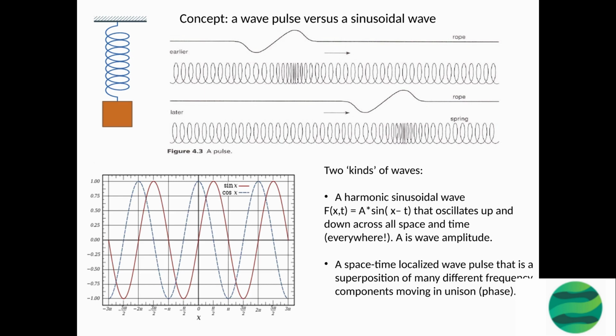A space-time localized wave pulse, also known as a pulse wave, is a type of wave that is a superposition of many different frequency components moving in unison, in phase. This type of wave is localized in both space and time, meaning it exists at a specific point in space and time and its energy is concentrated in a specific area. The pulse wave can be visualized as a packet of energy that travels through a medium. It is composed of many different frequencies and its amplitude and shape change over time.